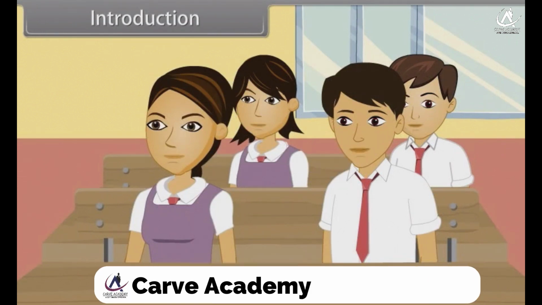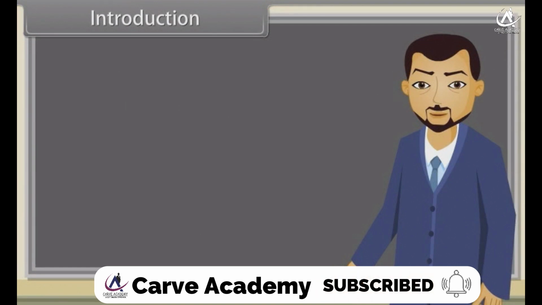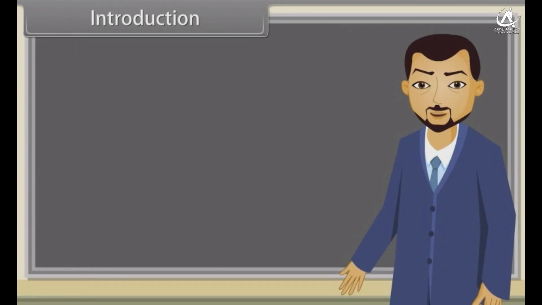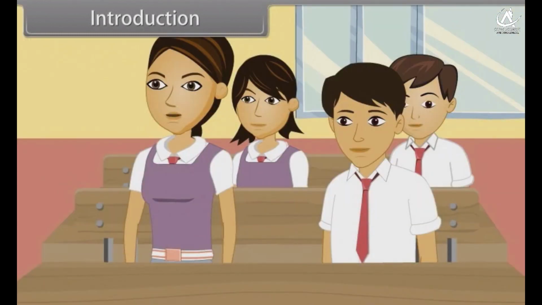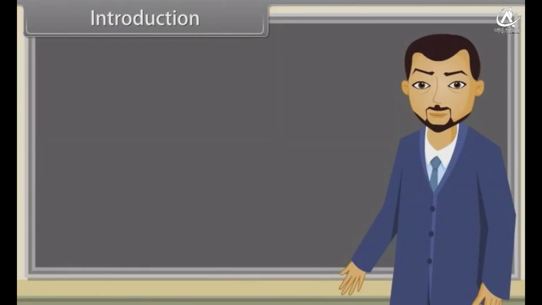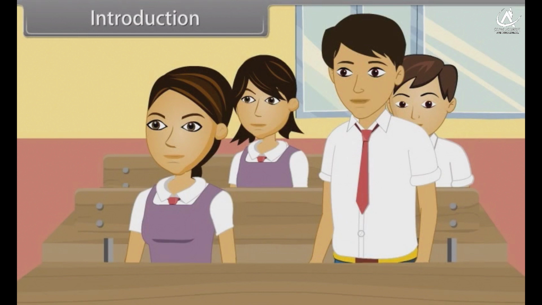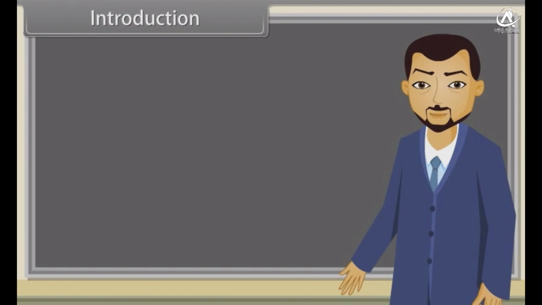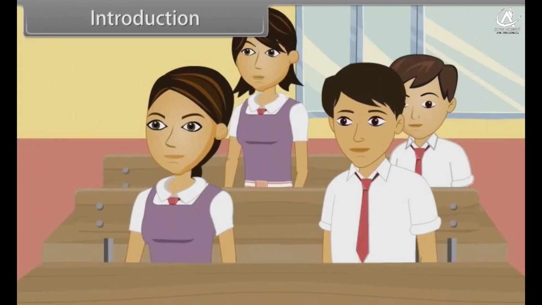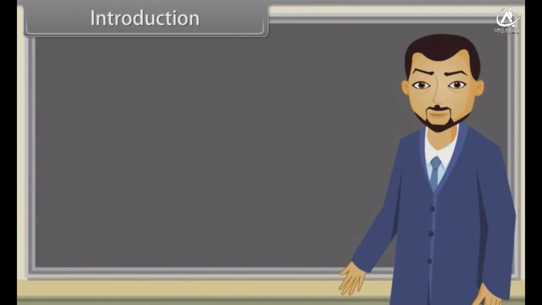Good morning, teacher. Good morning, students. Today, we will learn structural organization in animals. Sir, what kind of structure do animals have? All the animals are made up of tissues. Sir, how many kinds of tissues in animals are present? There are 4 types of animal tissues. Sir, are the organs in human body also made of tissues? Yes, Nana. In this lesson, you will learn animal tissues and the organs.